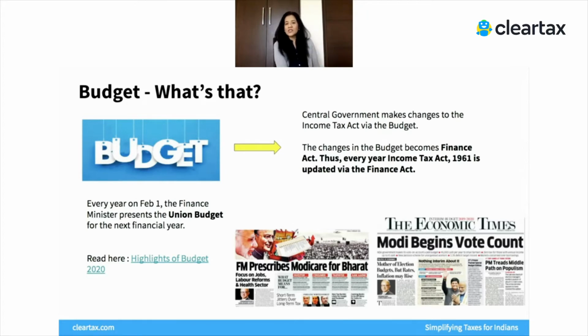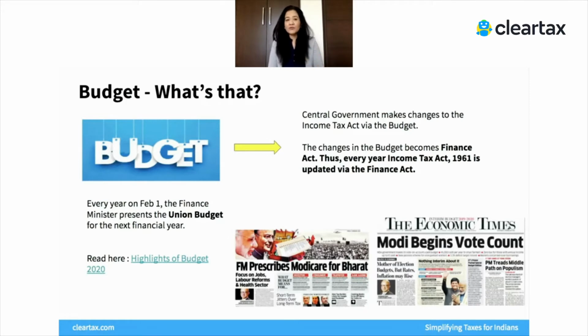If you had a chance to go through a budget speech or look at the newspaper on the day of the budget, you will see that it's a big event in our financial lives. Whatever tax proposals are made in the budget go into a finance bill. And once that bill is approved by the parliament, it becomes a part of the Income Tax Act.